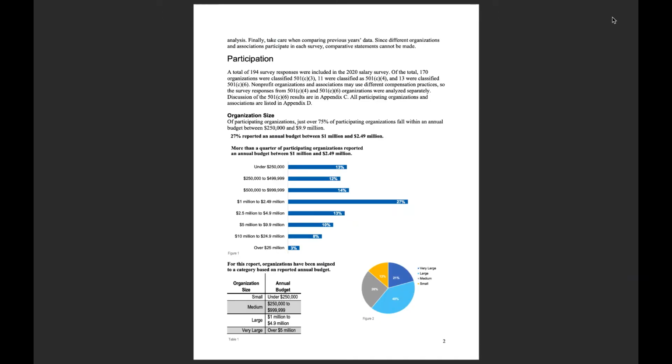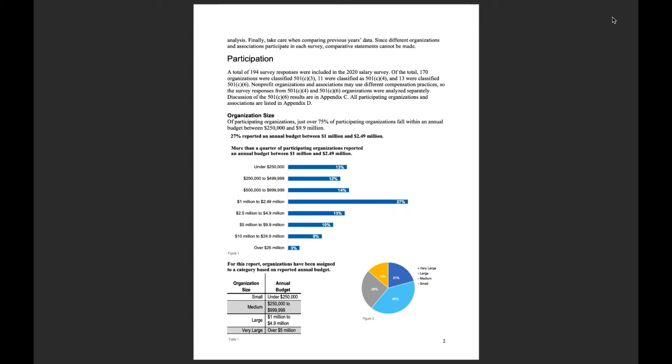Similar to years past, we had 194 survey responses in 2020. So we've had a similar number of survey responses in years past. Of those 194 survey responses, we had 170 that were 501c3 organizations. The remainder were 501c4 and 501c6 organizations. Those were analyzed separately. So for the bulk of this report, you will see information summarized from the 501c3s.